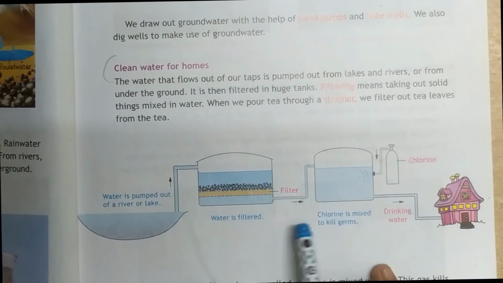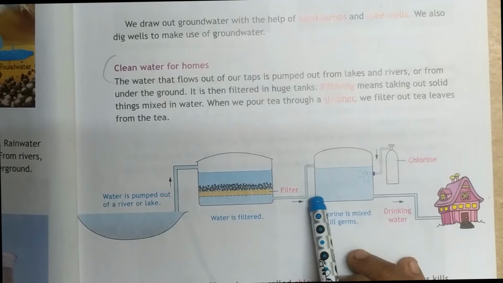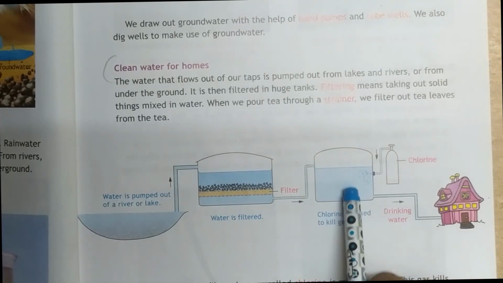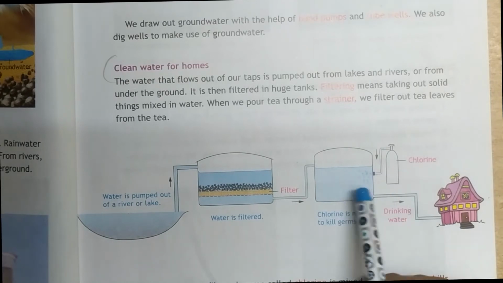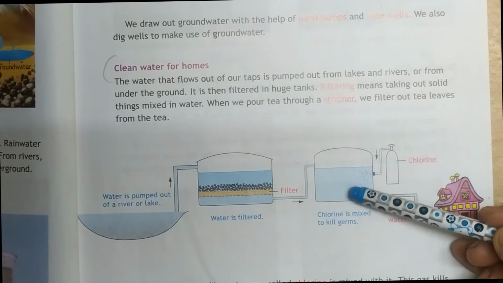And then after that, what do we have to do? After that, chlorine is mixed into the filtered water. Why is chlorine mixed? Chlorine is mixed to kill the germs.